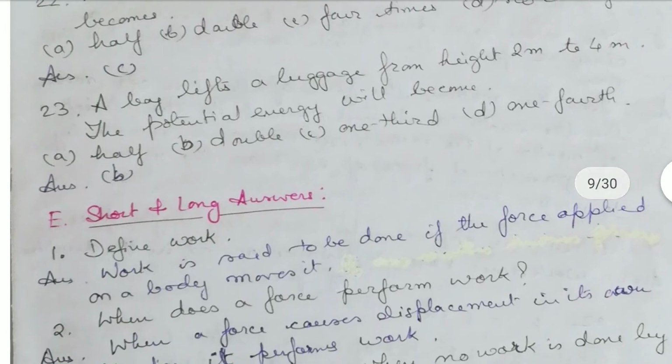A boy lifts up a luggage from a height 2 meters to 4 meters. The potential energy will become double. Height becomes double, so potential energy also doubles.